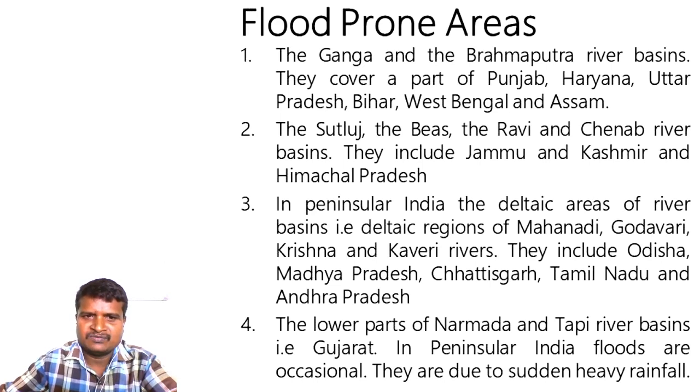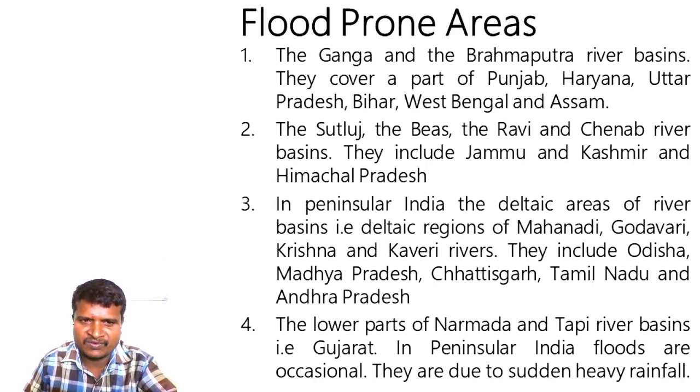See, as we mentioned in the causes, if you know the causes, it is very easy to write the measures. We need to stop deforestation, which means afforestation in the catchment area, which helps in the reduction of runoff. We need to grow more and more trees in the catchment areas.